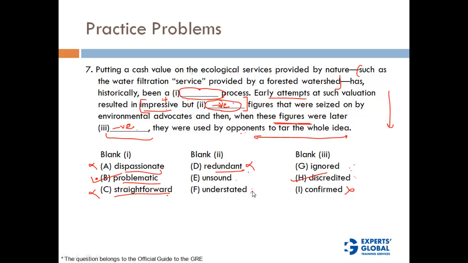Understated. Now do we know whether they were understated or overstated or anything like that? We don't know anything. All that we know is that it's a negative word, and because we have chosen discredited as blank 3, blank 2 should justify those figures being discredited. So unsound figures can be discredited, so that is why unsound is the correct option here, right? So we'll choose unsound. So the answer here is going to be B, E and H.